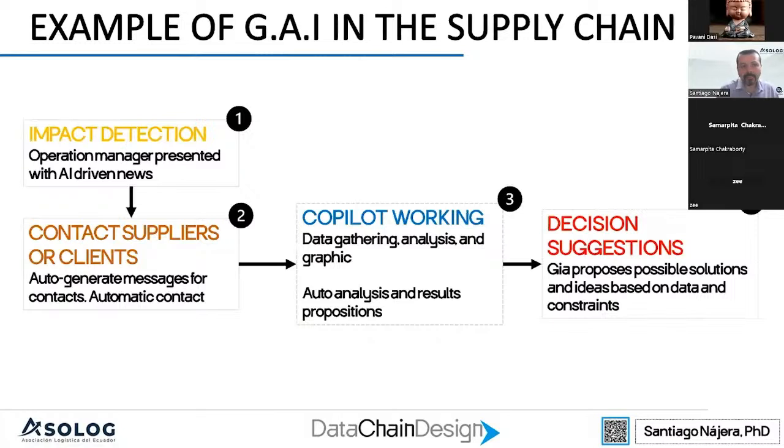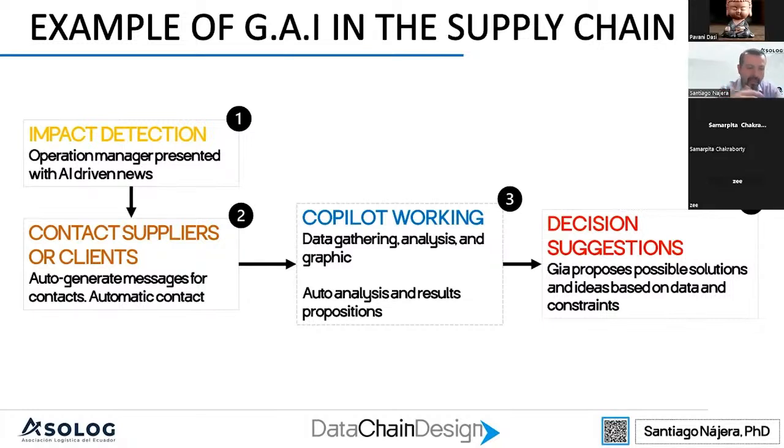And here is an example of how we can apply this in the supply chain. For example, we get a detection of an impact in the supply chain. The operations manager is presented with information by the AI from news, from Twitter, and from different unstructured sources. So this person, or this group, can get impact detection.